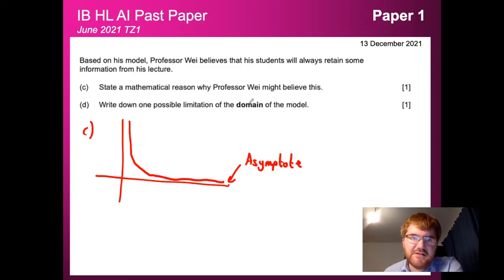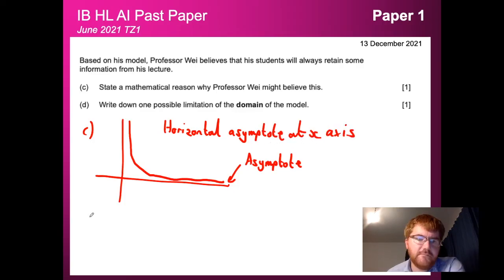So the reason that Professor Wei might believe this is because there is a horizontal asymptote, that's the word we need to use, at the x-axis. And last of all, we need to write down the limitation of the domain of this model. So remember this word domain, that means the x values. So why this wouldn't be so appropriate. The first thing to consider, so if I just put in my x and y's here, notice that this model would go on forever and ever and ever.